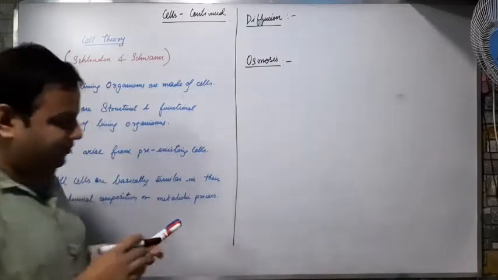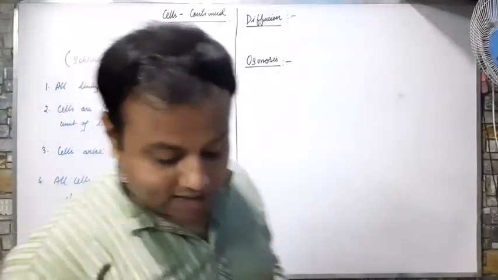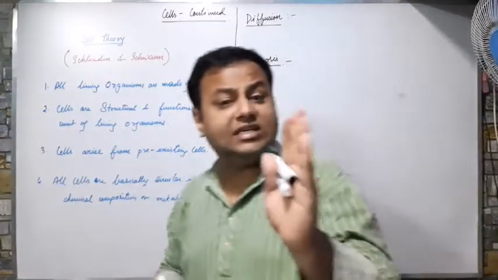This is both diffusion and osmosis. Diffusion, what is diffusion and what is osmosis? Both are basically the same.